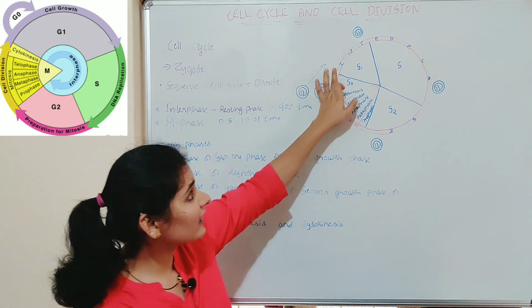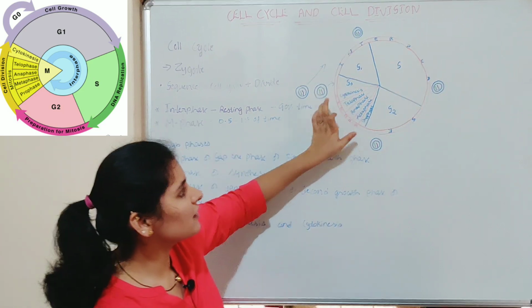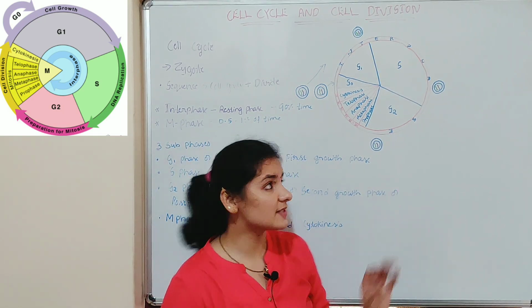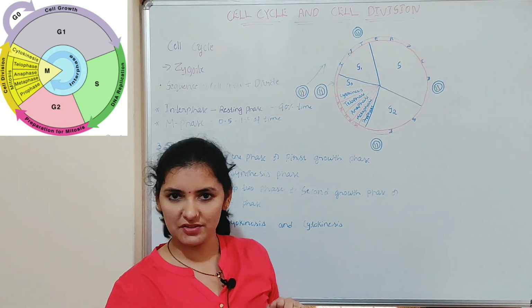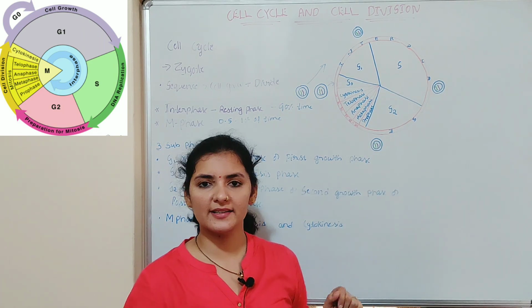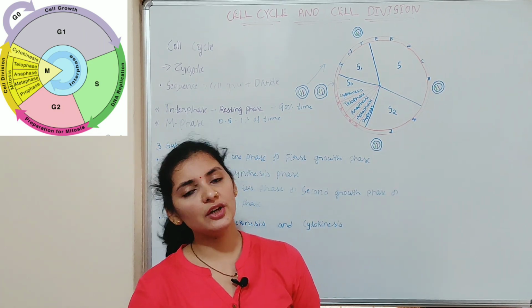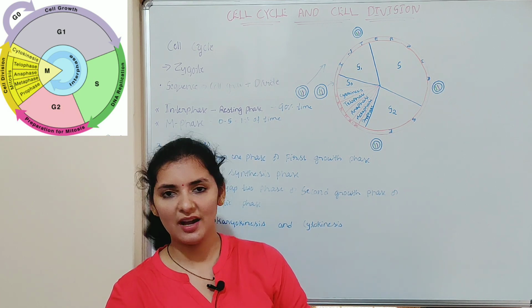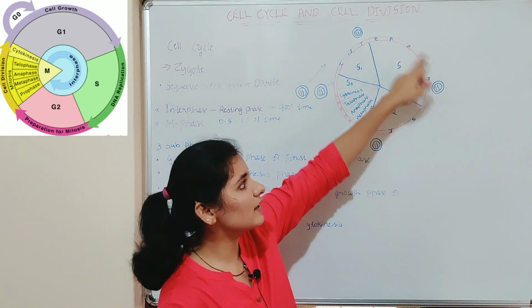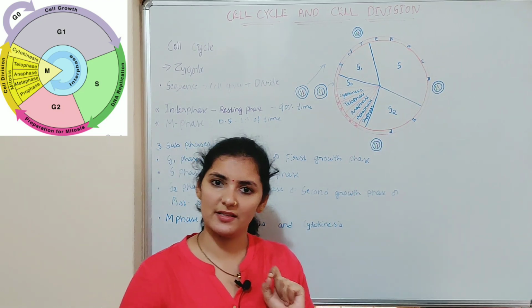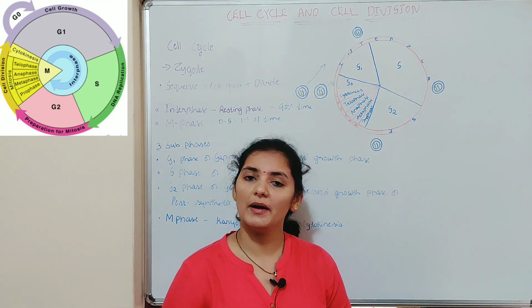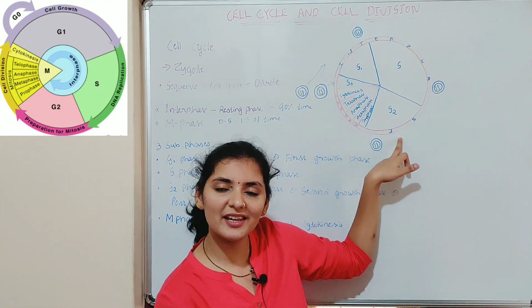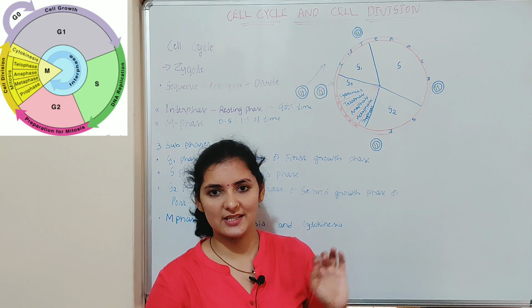As you can see in this diagram, interphase is of long duration when compared to M phase. Though the interphase is called the resting phase, it is a time of intense activity during which the cell prepares itself for division by undergoing growth and DNA replication. But nothing is visible from the outside. That is why interphase was referred to as a resting phase by the earlier scientists. But now it is proved to be wrong, as the cell is metabolically very active during the interphase.